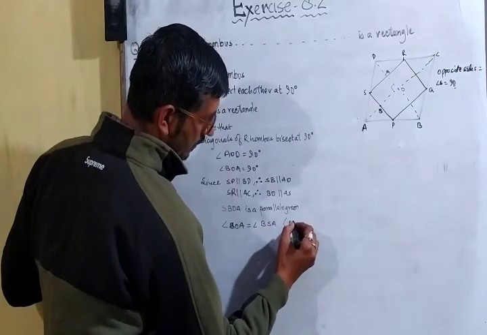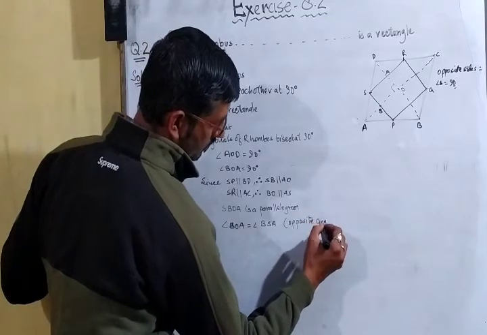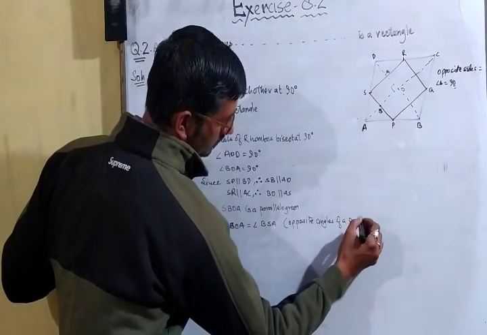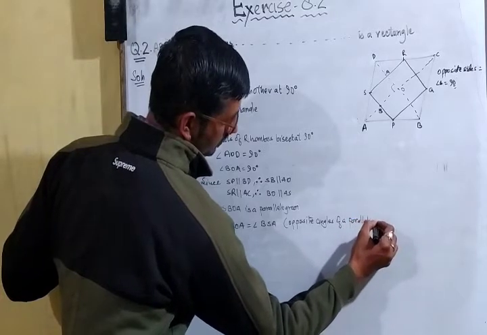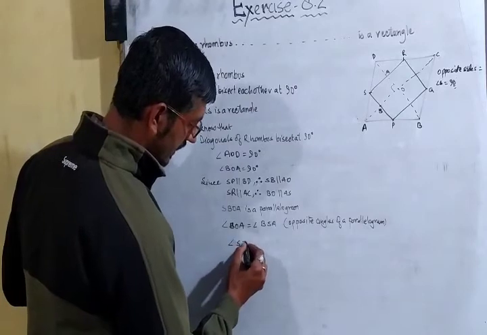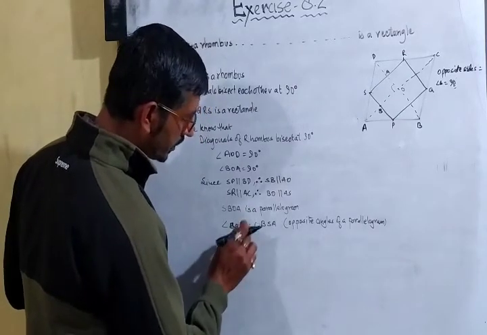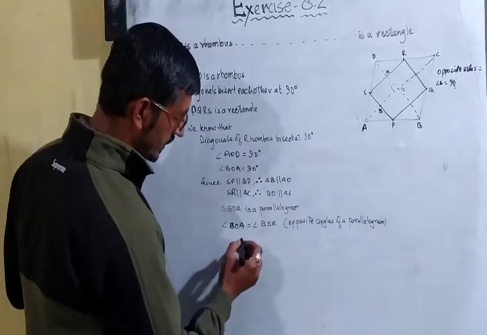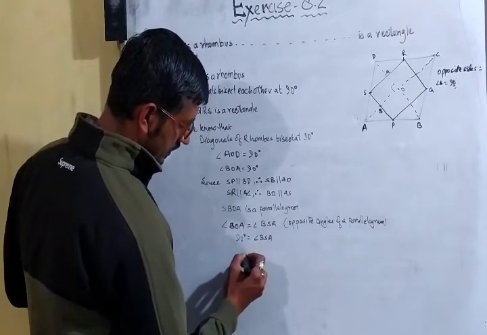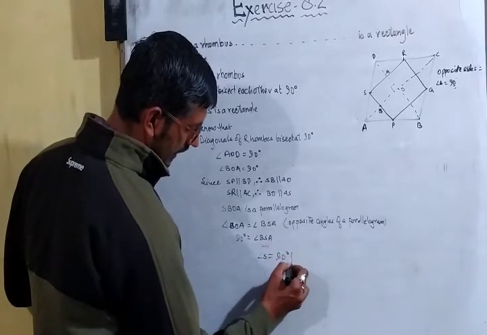Why? Opposite angles of a parallelogram. So what we have proved? Sorry, BOA is of 90 degree. So BSA, which is angle S, is of 90 degree.